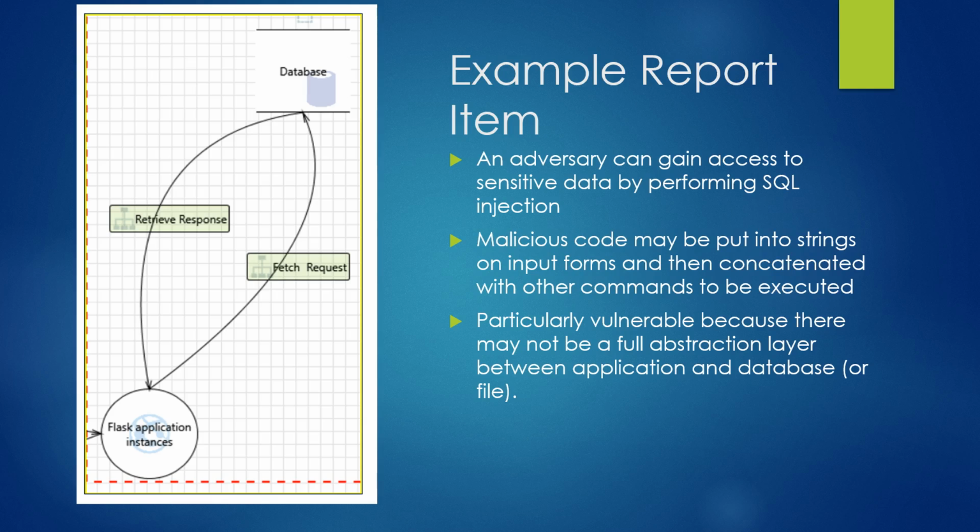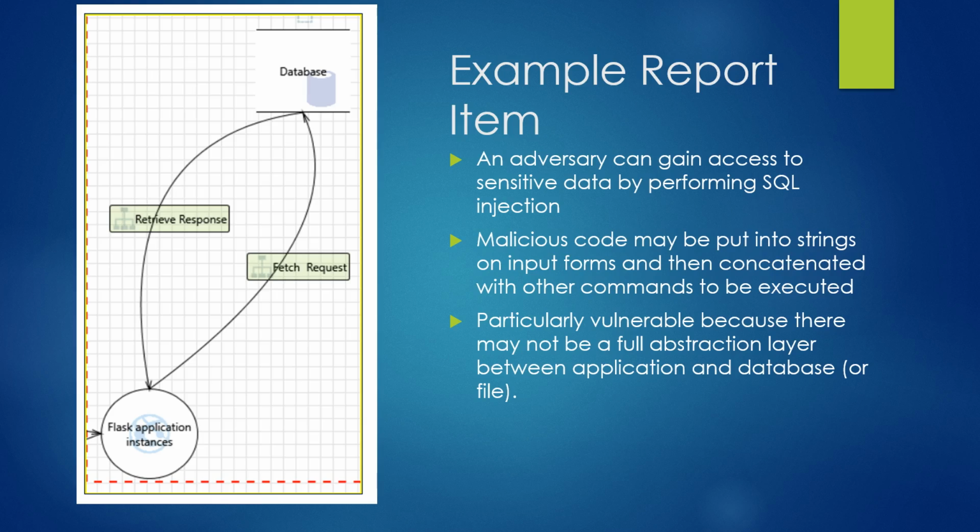Okay, and this is from our threat report, an example item. Basically, the Flask application instance doesn't include a data abstraction layer in general, but it can have something like SQLite, or the developer might build it in.